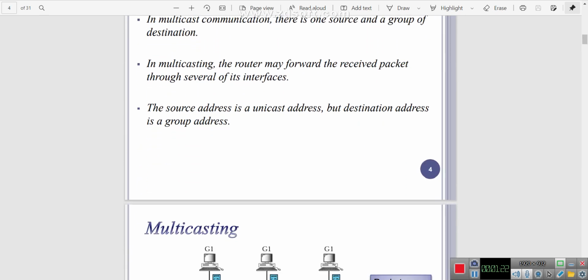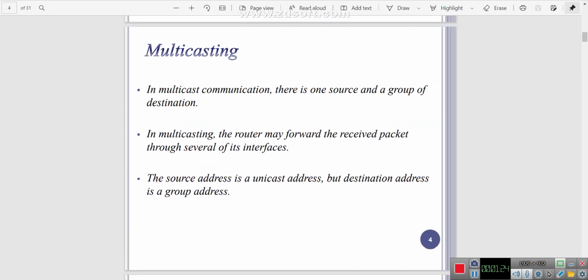The next one is multicasting. In multicast communication, there is one source and a group of destinations. One router may forward the received packet through several of its interfaces. We call it multicasting.